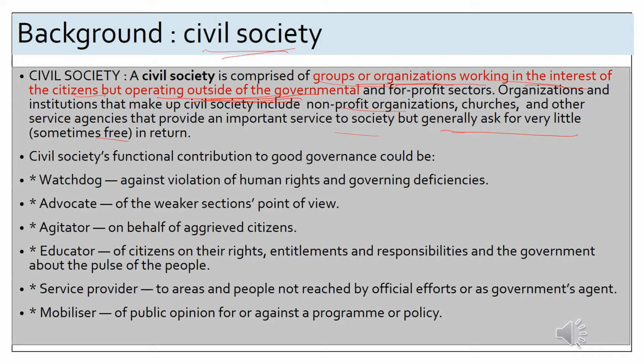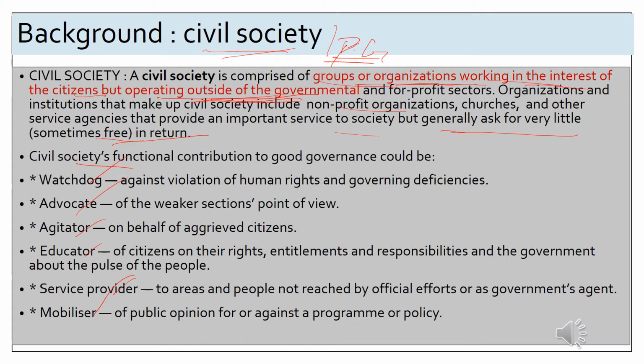And guys, I would also like to make one more point here. Please make sure that you know the difference between the civil society and a pressure group. There is a thin difference between the two, and I would like you to know that and write it down in the comment box. Fine. So there are many functions of the civil society. It acts as a watchdog, an advocator, an agitator, an educator, service provider and mobilizer. See, the only thing which you need to know is it is not a government organization.